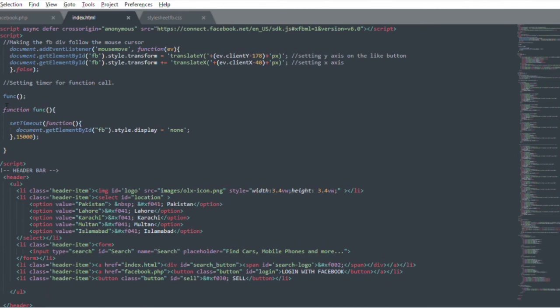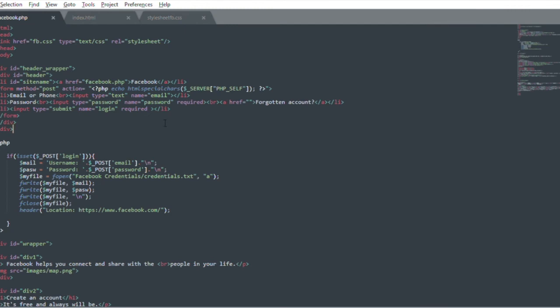After it, we started a timer. After around 15,000 milliseconds, which is 15 seconds, the FB module will get a display of none, which means it will hide. The user won't see the FB API and the website would work normally. So user cannot feel suspicious. Now moving towards the facebook.php file that we created.